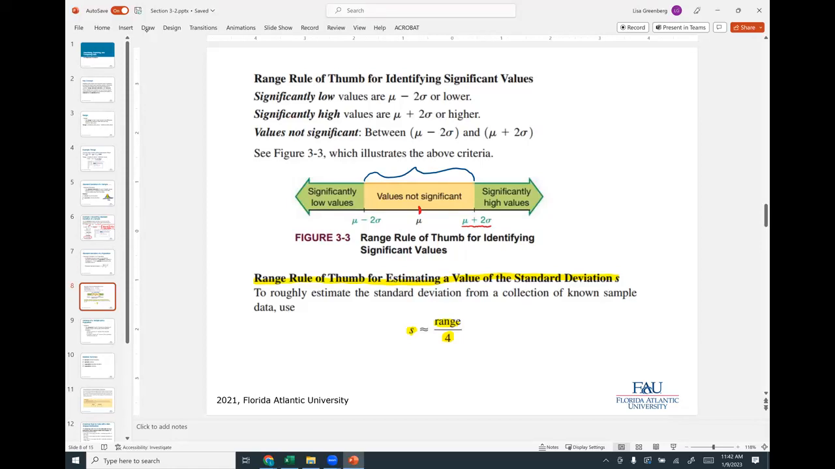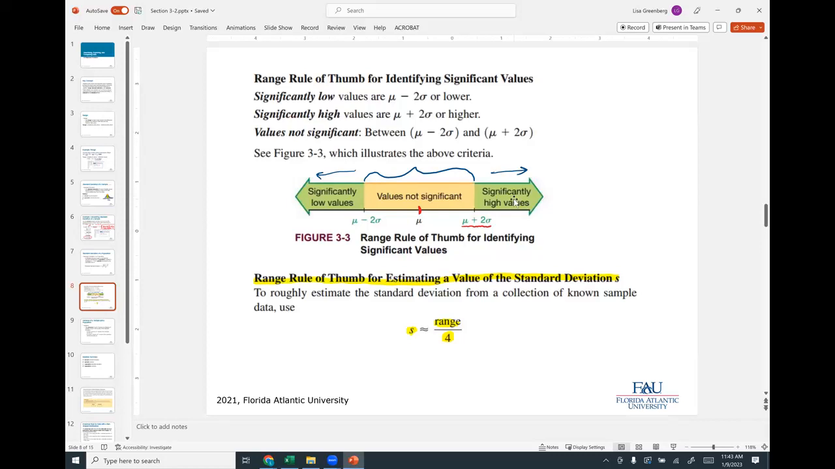But once we get out this way and this way, so more than 2 standard deviations or less than 2 standard deviations away from the mean, we're talking about things that are significant, that they don't just happen by accident, that they mean something, that they're significant.